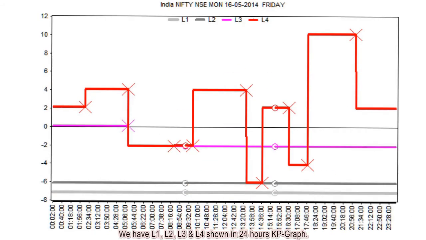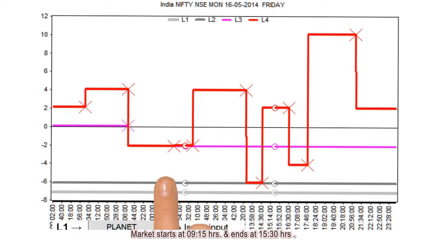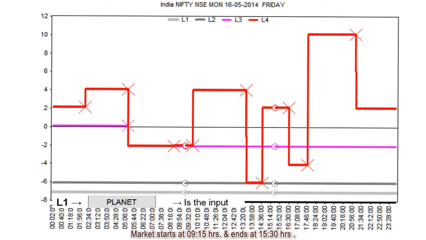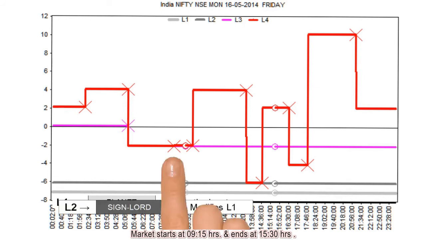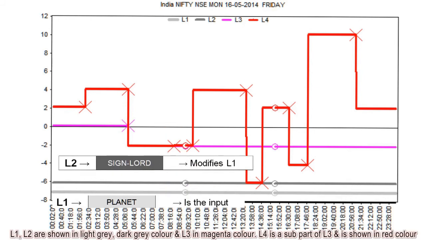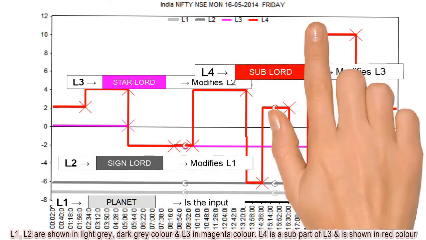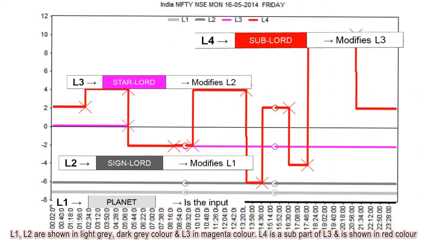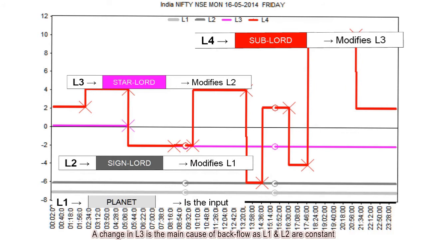We have L1, L2, L3 and L4 shown in a 24-hour KP graph. Market starts at 9:15 hours and ends at 15:30 hours. L1, L2 are shown in light gray, dark gray color and L3 in magenta color. L4 is a subpart of L3 and is shown in red color. A change in L3 is the main cause of backflow as L1 and L2 are constant.